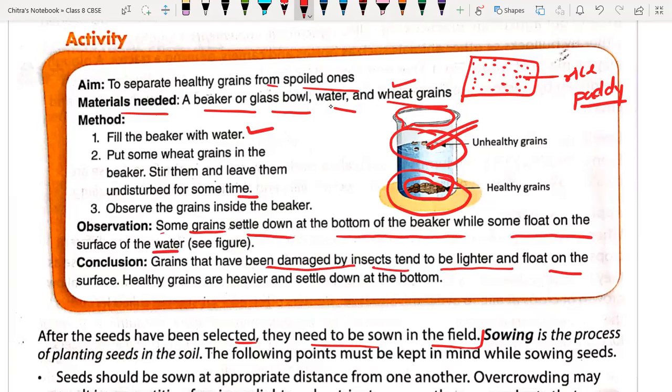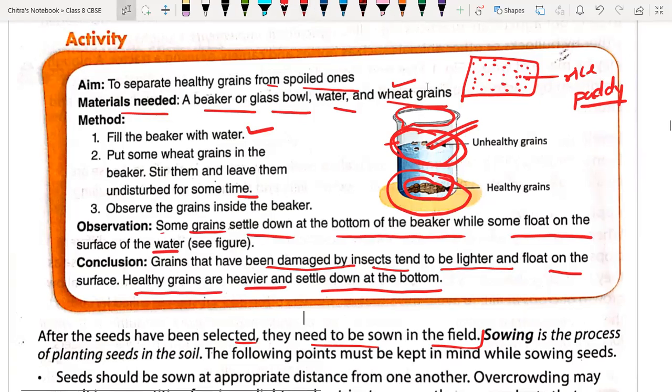Seeds floating on the surface of the water are spoiled ones, not good for crop production. Whereas healthy grains are heavier and settle down at the bottom. This is one technique by which we can separate good quality seed. Understood everyone this technique?